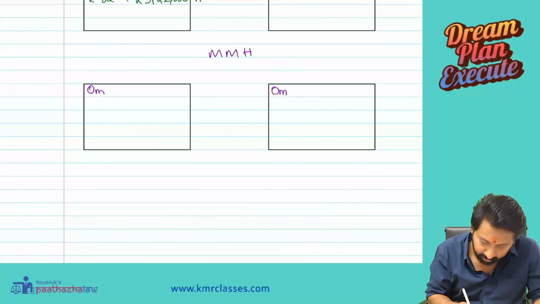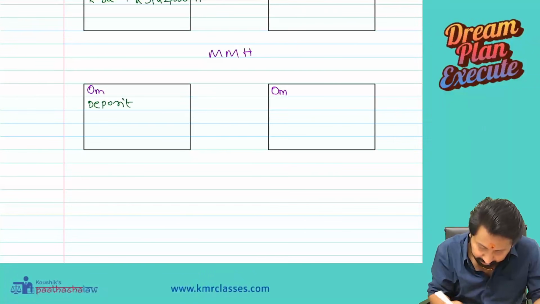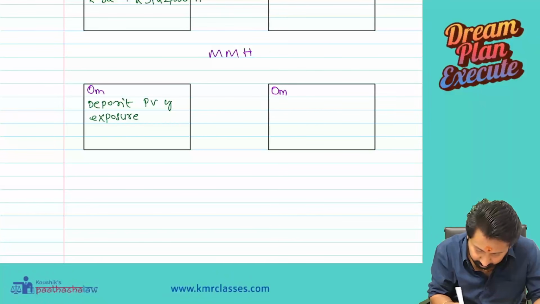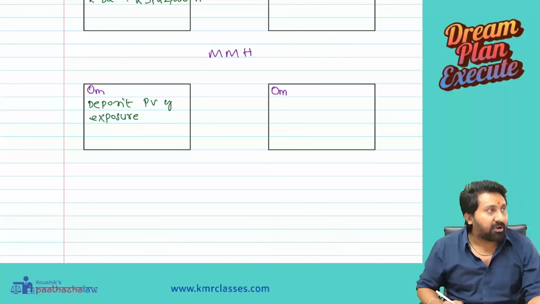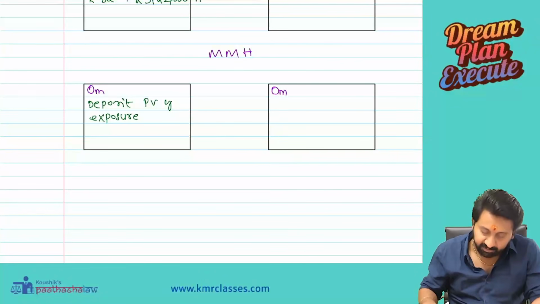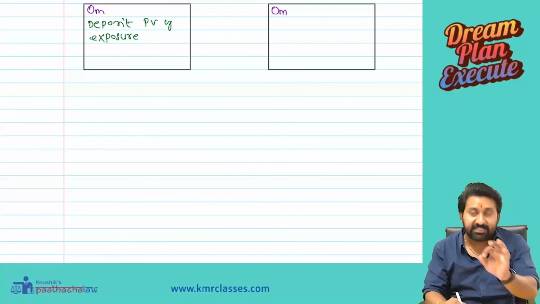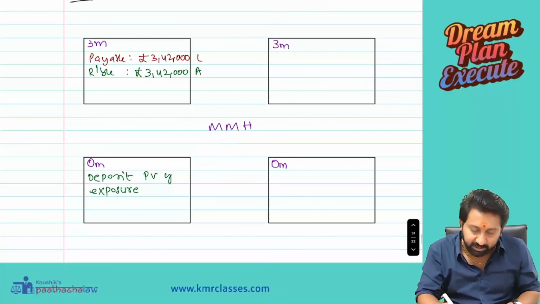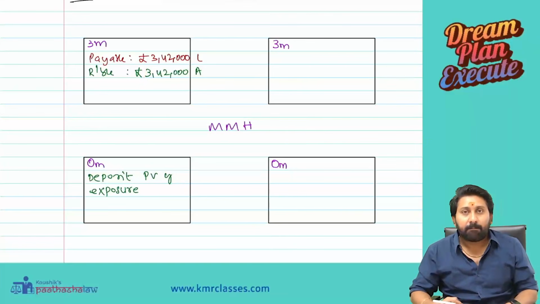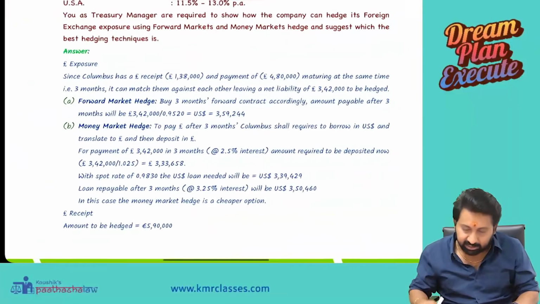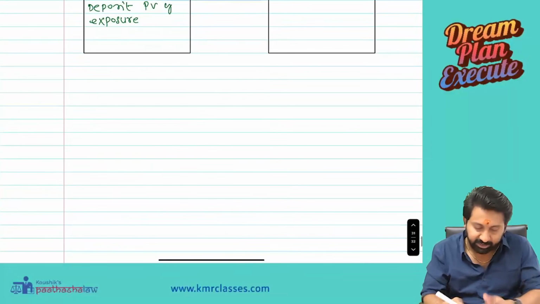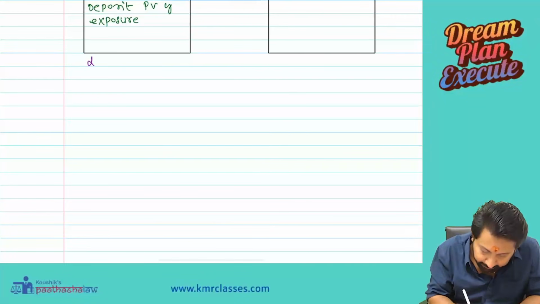Right now, deposit, present value of exposure. Okay, listen first. Where you are depositing in pounds, there should be an interest rate; that is the deposit interest rate. So what do we need? We need the pound deposit rate.